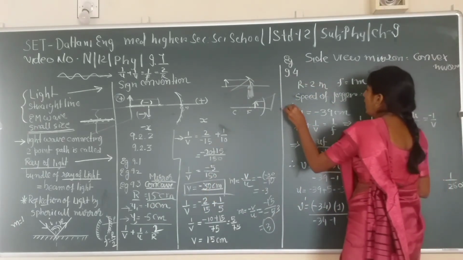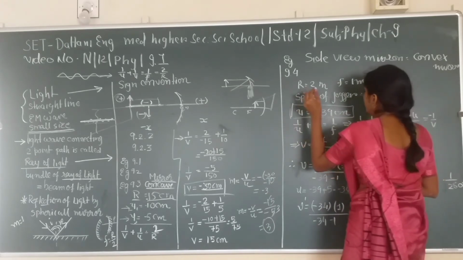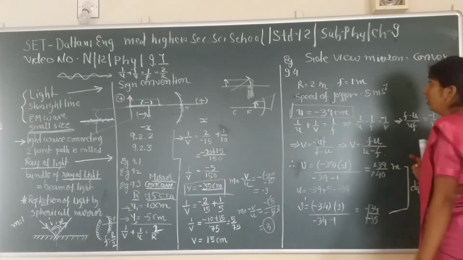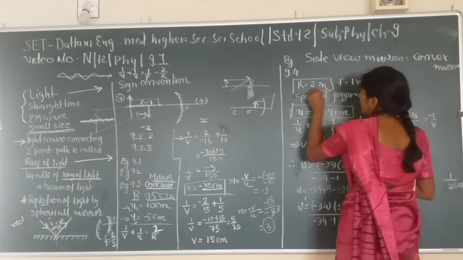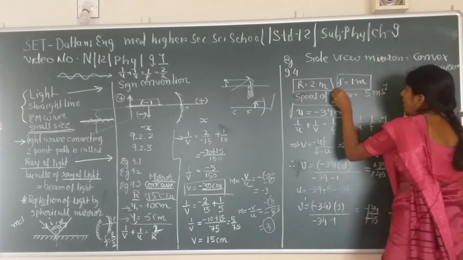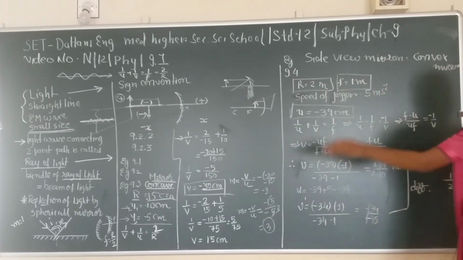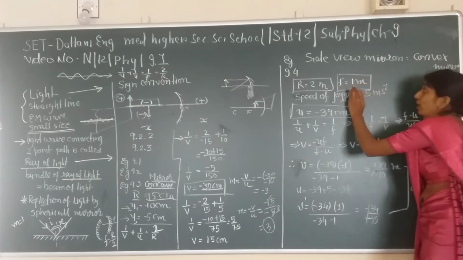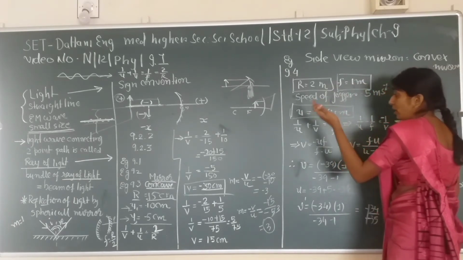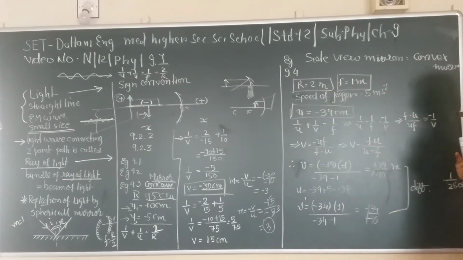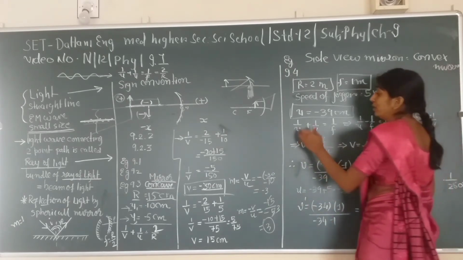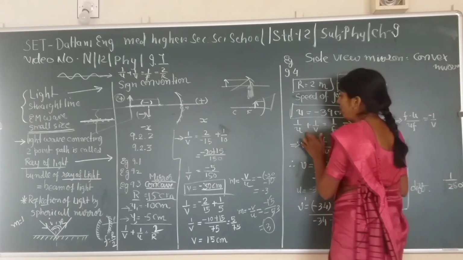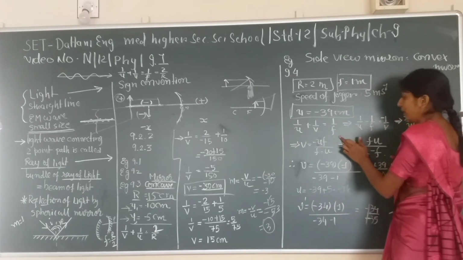u is equal to minus 39 given to us. Radius r is equal to 2 meters, which means the focal length would be 1 meter. Since it is a convex mirror, f is going to be positive, but u is always going to be negative. We substitute into the mirror formula, 1 upon u plus 1 upon v is equal to 1 upon f.